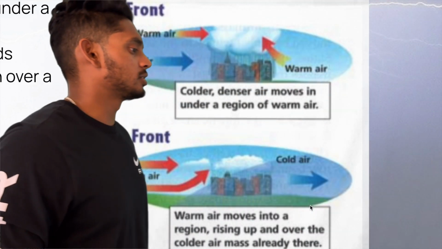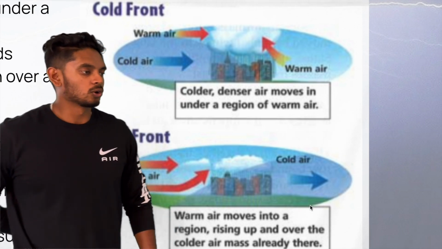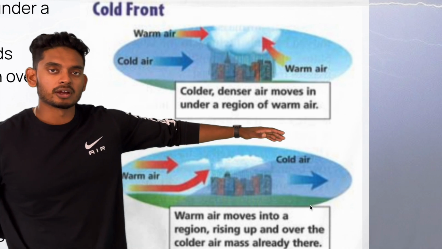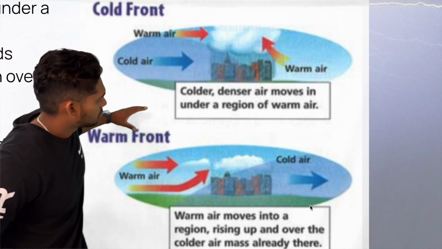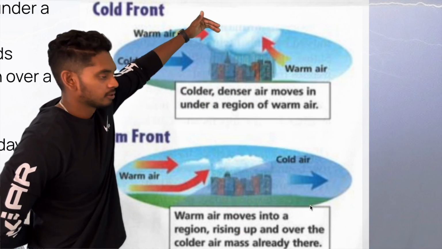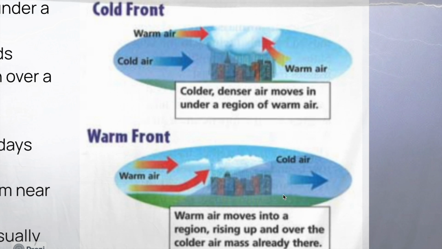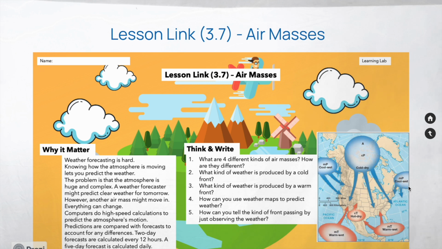So looking at these diagrams here, the cold front on top, we have the colder, denser air moving in under the warm air front. Yeah, the warm air is on top. That movement this way and up with the hot air creates the clouds, the heavy clouds. Okay, if you look down here, you got the warm front. The warm air goes on top of the cold air and rises up, and there you go.